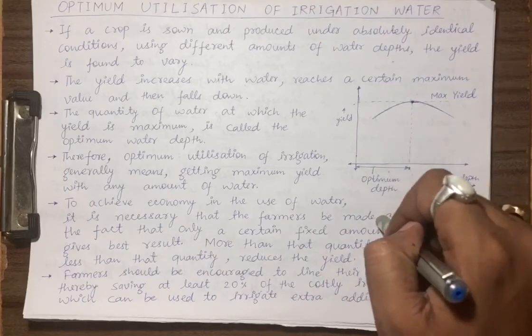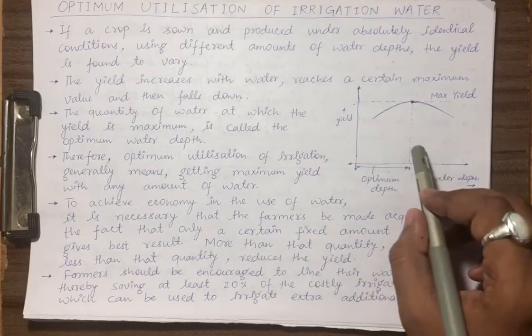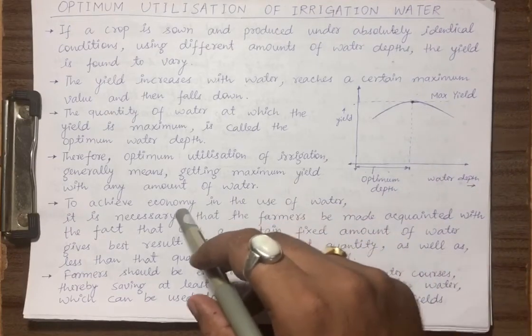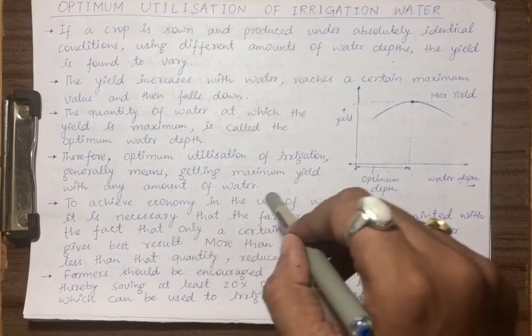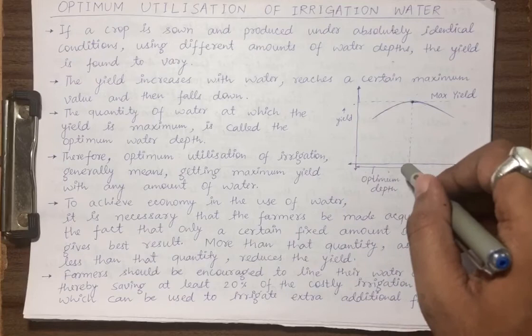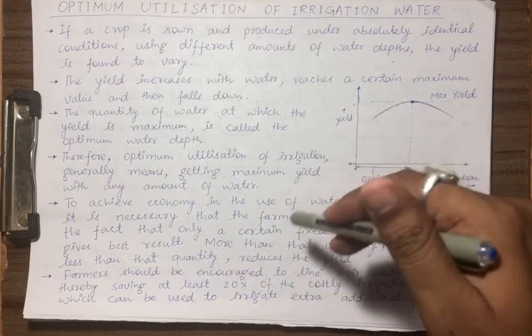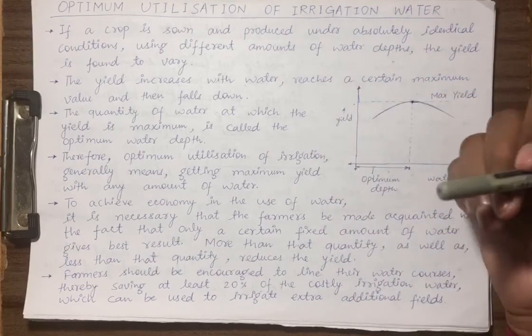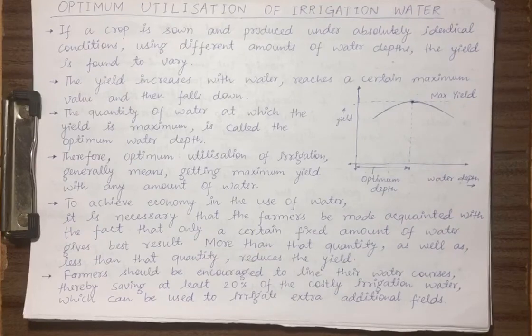So farmers should be educated to use the optimum depth of water, and they should line their canals which are being constructed in their field. Why? So that they can prevent the percolation and seepage losses, so that the water they have saved by lining can be used for additional irrigation. So this is all about optimum utilization of water. I think some of you have this misconception, like if more amount of water yields more productivity. So this is not correct.